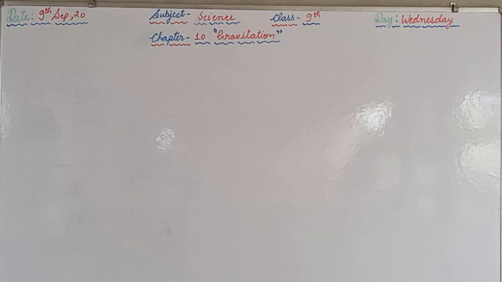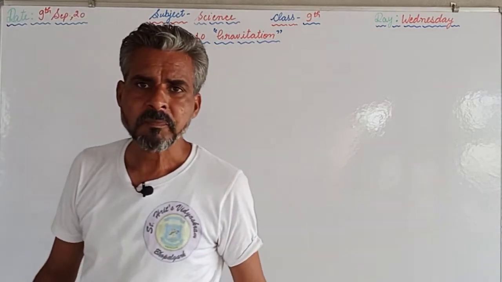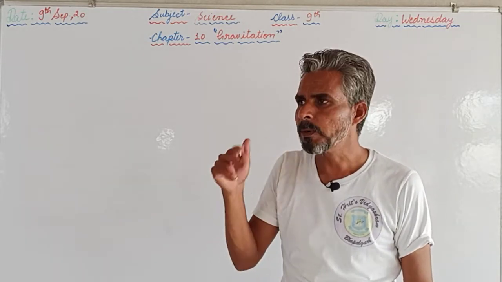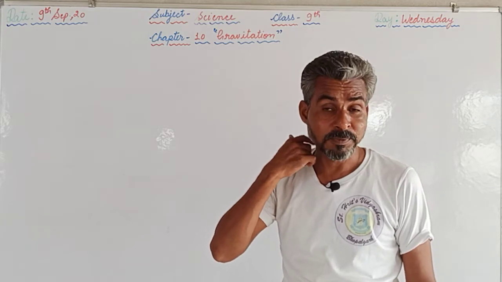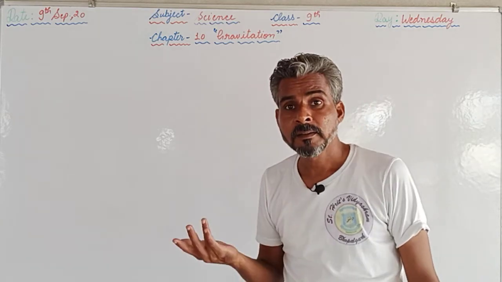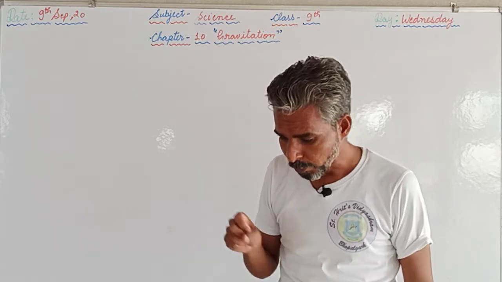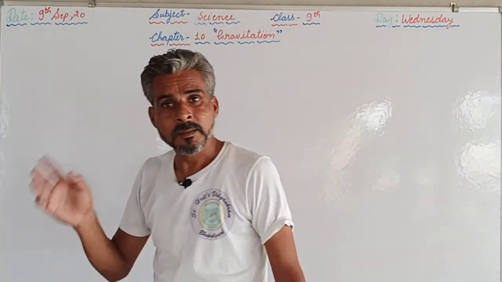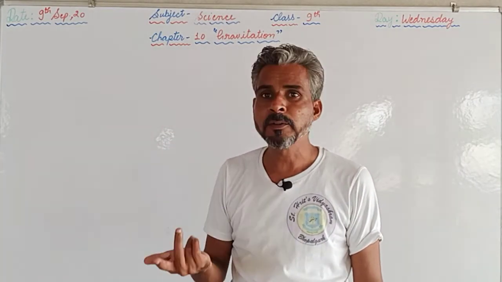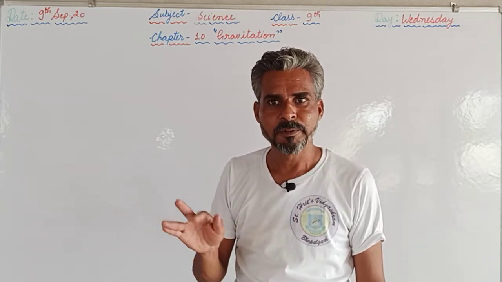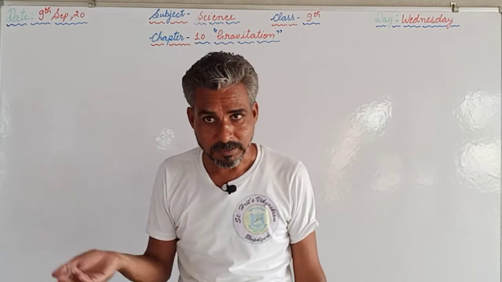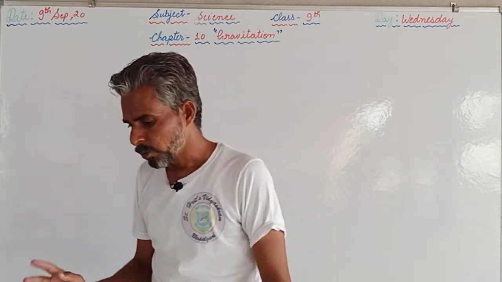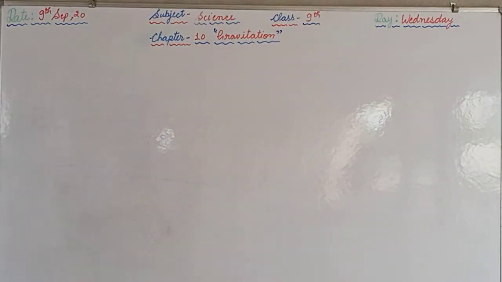The first question is, state the universal law of gravitation. So we have to write the statement. The universal law of gravitation states, two parts are there. First, that every object in the universe attracts other objects. Now the magnitude of the force of attraction between any two objects is directly proportional to the product of their masses and inversely proportional to the square of the distance between their centers. So this is the statement of the universal law of gravitation.